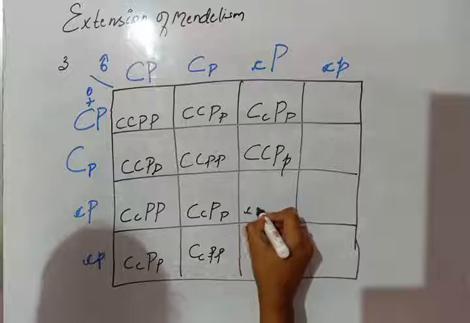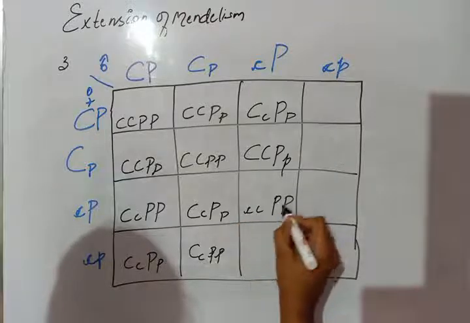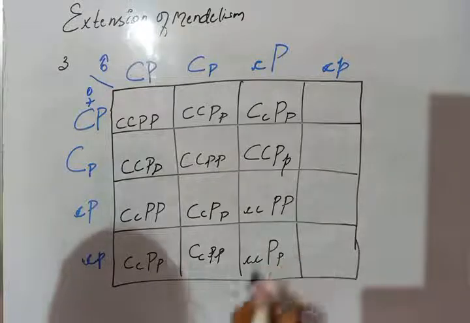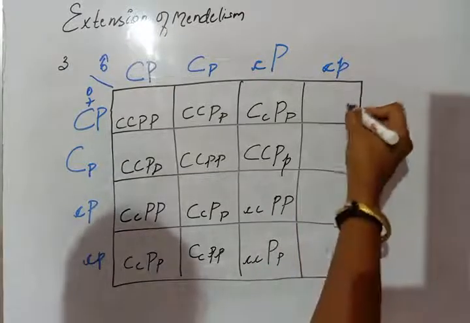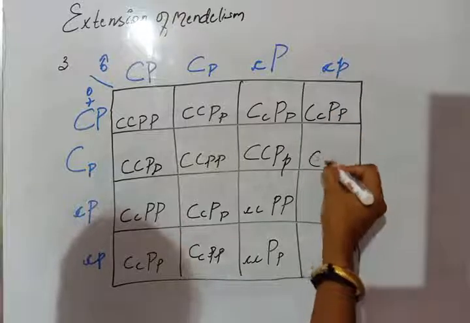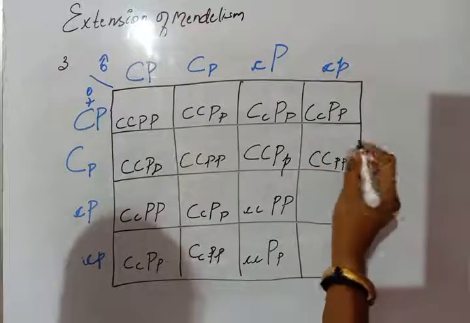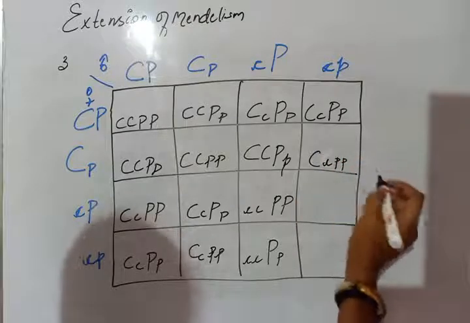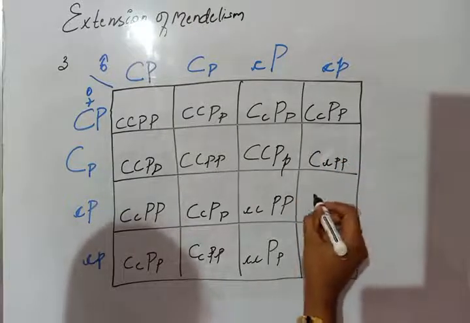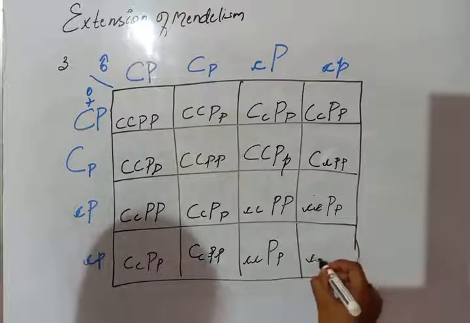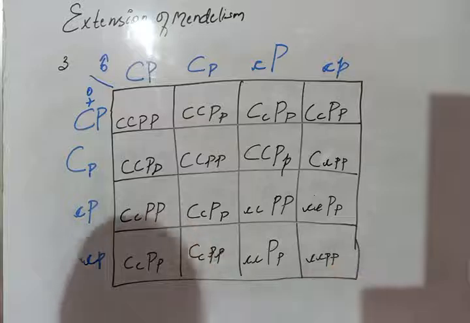You can use different colors so you will not be confused. Here I am using the same color, that's why a bit of confusion may arise while calculating the small c small p, then small c capital P, small c small c small p small p.